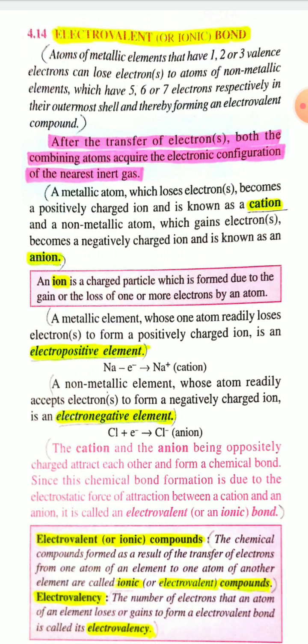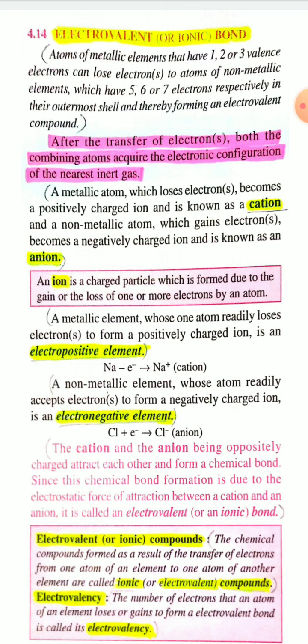A metallic element whose atom readily loses electrons to form a positively charged ion is an electropositive element, like sodium, potassium, calcium. These are metals. These metals can easily lose their electrons to form positively charged ions, cations.